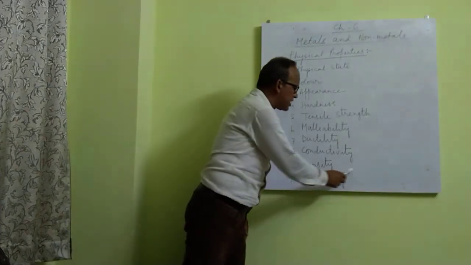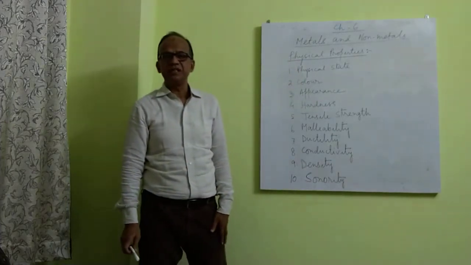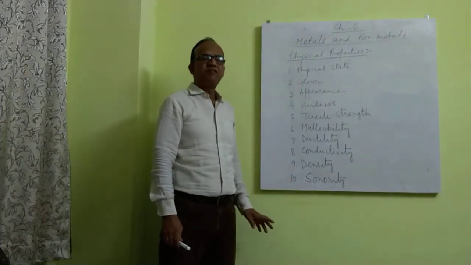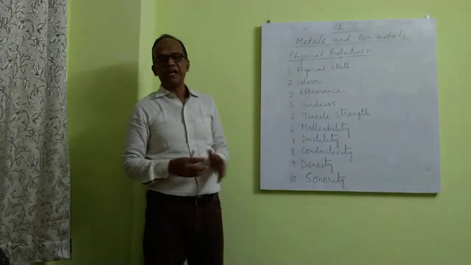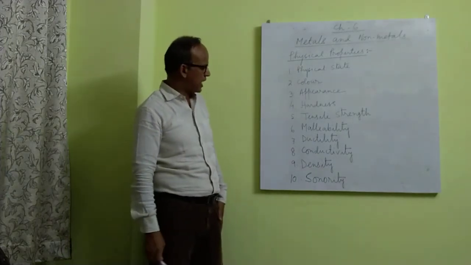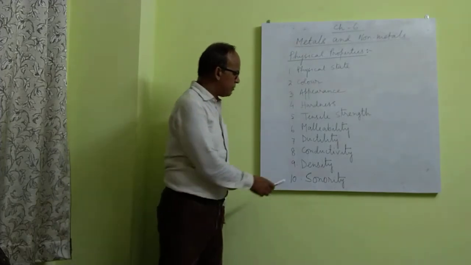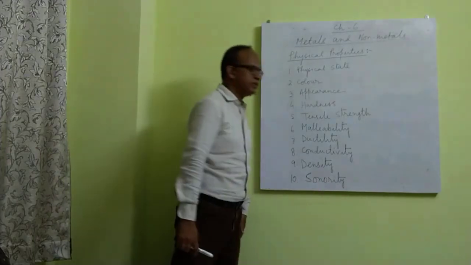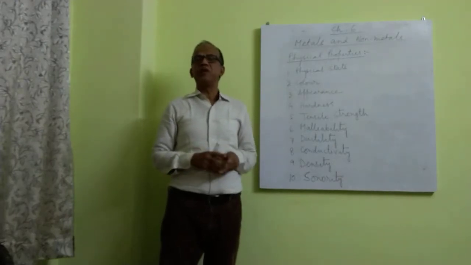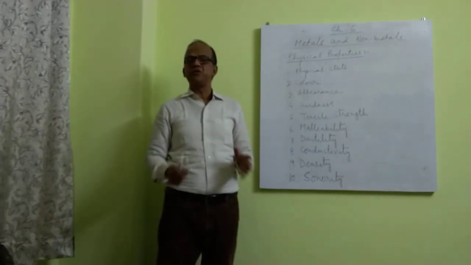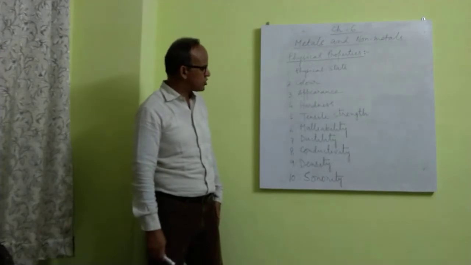Density, metals have very high density. Non-metals have low density, but among non-metals, diamond is the exception, which has high density. Number 10, we have sonority. Metals are sonorous. That is, when hit, they produce a characteristic metallic sound.